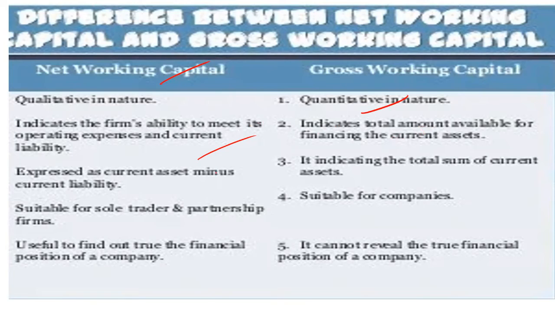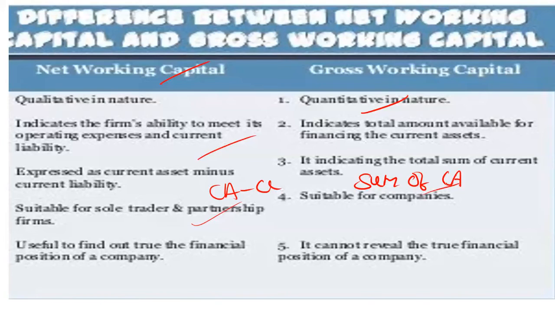Then the third point comes: net working capital expresses current assets minus current liability. The formula-based difference is there, and gross working capital indicates the total sum of the current assets. Here CA minus CL, and here sum of CA. Then the fourth point: net working capital is suitable for sole traders and partnership firms. It is generally used by the sole trader, the entrepreneur, or a partnership firm. Gross working capital is very much required for companies.